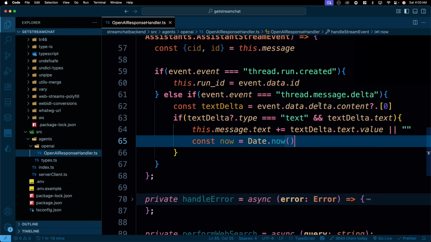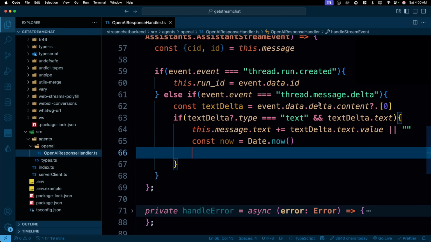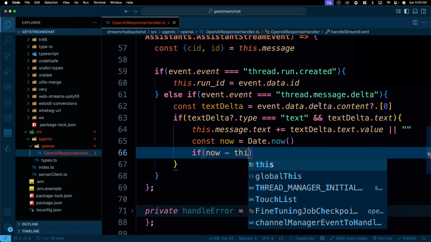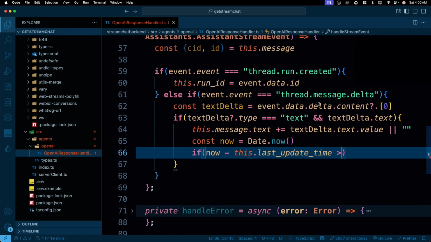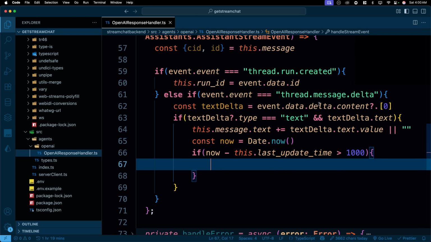Once we have done this, now we have a date. And why do we have a date? Good question. We have the date because we don't want to continuously stream this, because this can overwhelm our clients. So we're going to send them only in 1 second. So if now minus this.lastUpdateTime is more than 1000, that means 1 second has passed, then only we are going to stream this. And this is just to make sure that your chat client doesn't get overwhelmed.